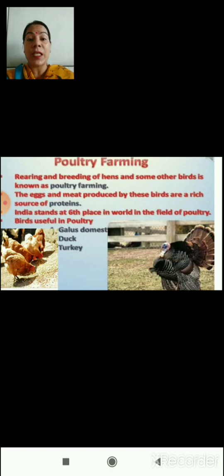Rearing and breeding of hens and some other birds is known as poultry farming. The eggs and the meat produced by these birds are a rich source of proteins. India stands at 6th place in the world in the field of poultry. The birds which are useful in poultry are mainly of three types: Gallus domesticus, which is our common hen, duck and turkey.